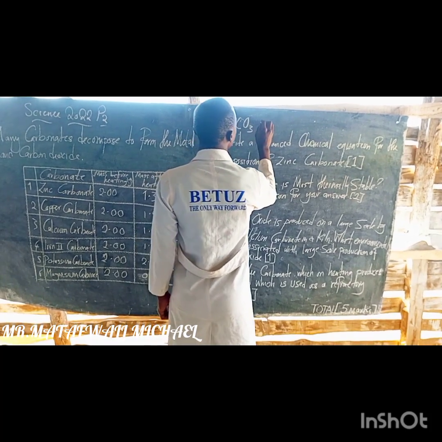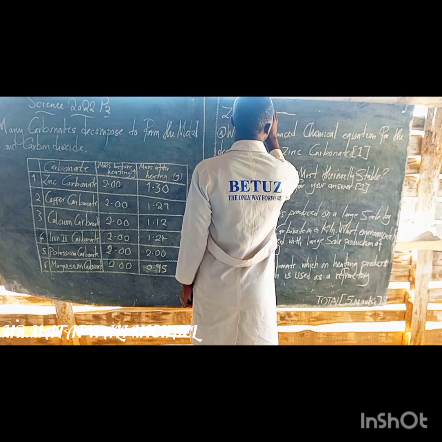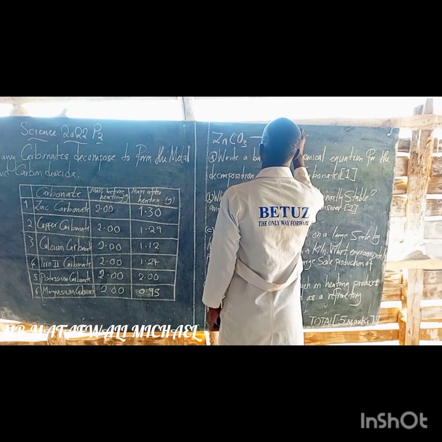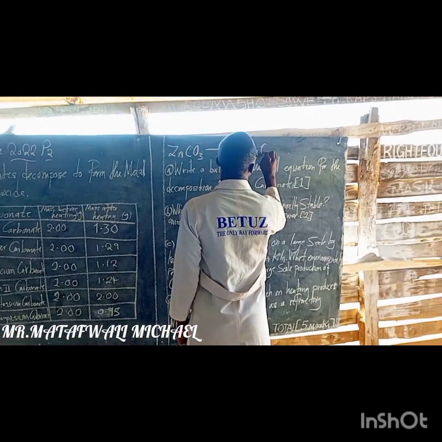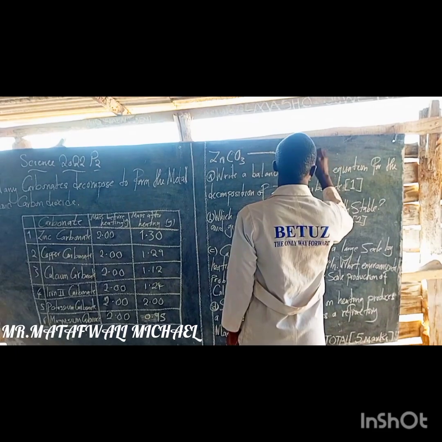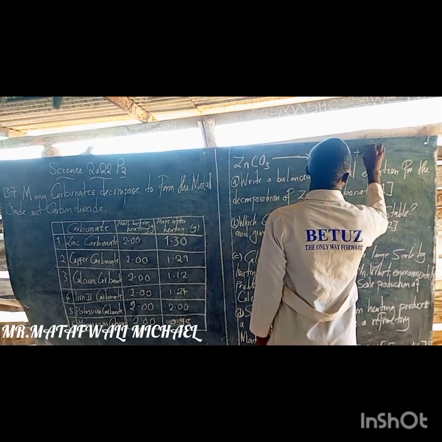When zinc carbonate decomposes, it produces zinc oxide, which is a metal oxide solid, plus carbon dioxide.